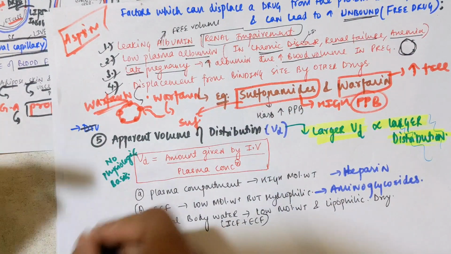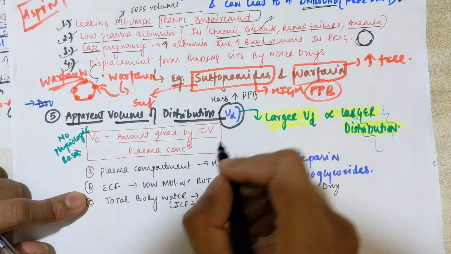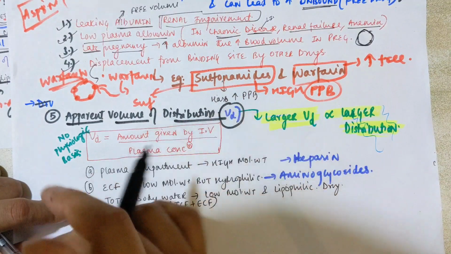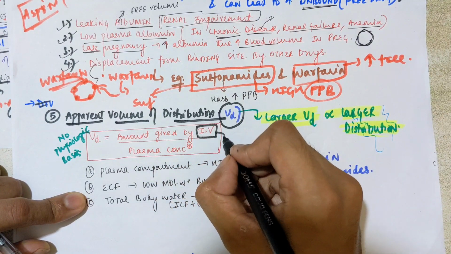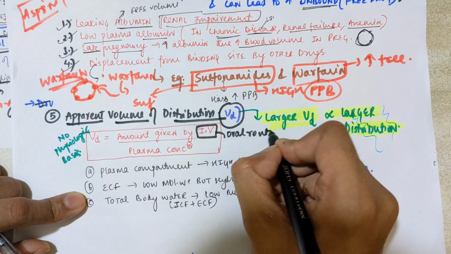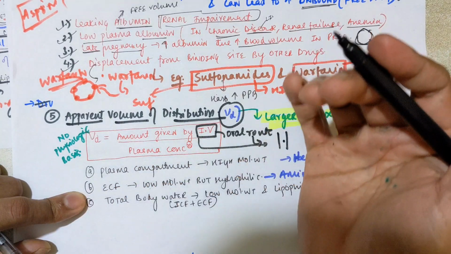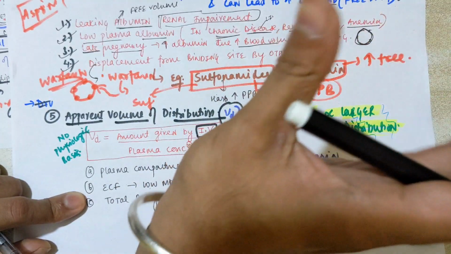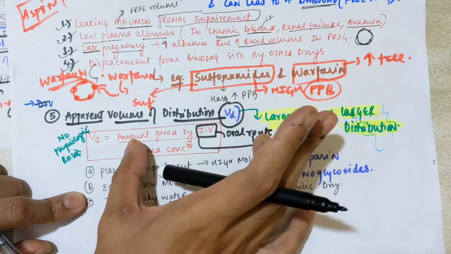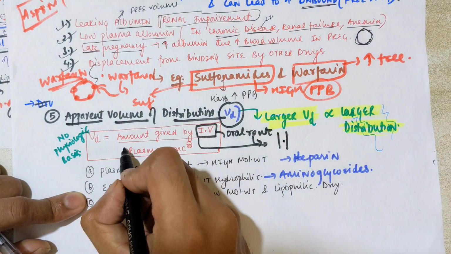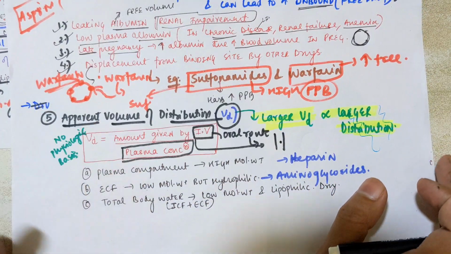Clear? Now the fifth factor is apparent volume of distribution, that is a hypothetical volume of distribution. The formula for this is the amount given by the IV route divided by the plasma concentration. The meaning is that if we have given the drug by oral route, the drug which reaches the systemic circulation is counted as the amount given by IV route, or you can say the amount reached inside the blood after absorption. So this is the formula for the apparent volume of distribution.